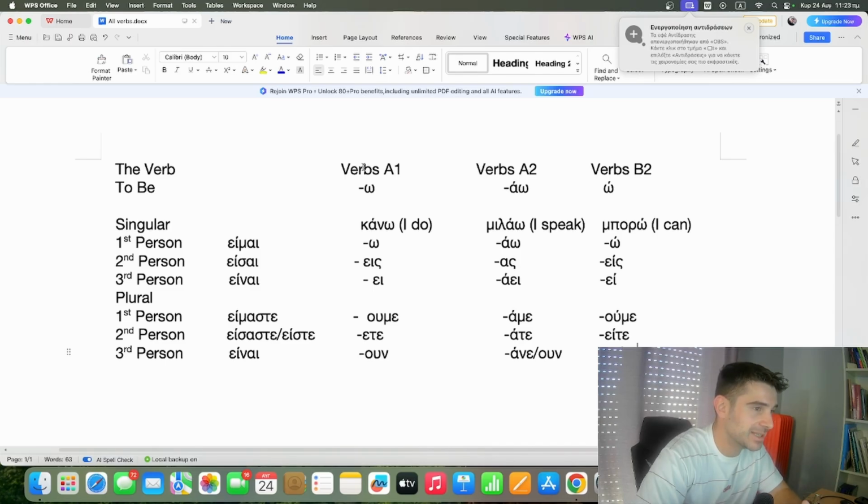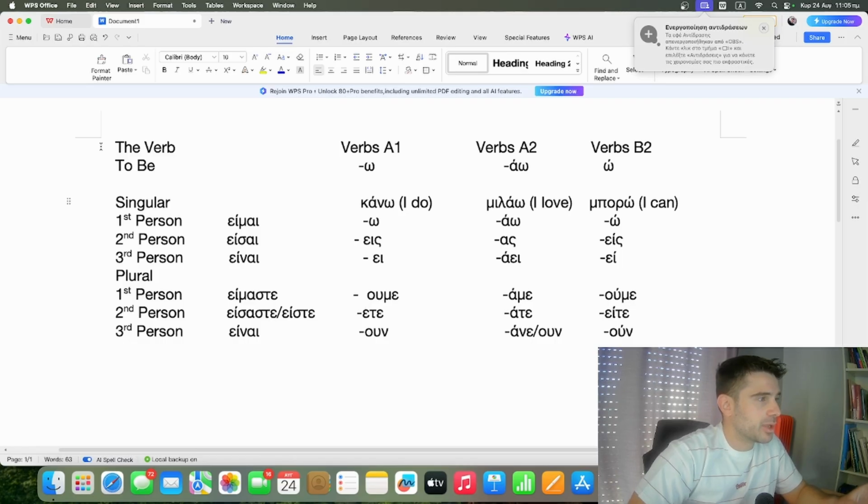Today we'll see the 3 different conjugations of the verbs we have. We'll see the word endings of each category, and we will also see the verb to be. After we finish the explanation of the verbs, we'll have a small quiz so you will be able to practice on what we did. Λοιπόν, let's start with the verb to be, which means I am. Here we'll see the singular and the plural.